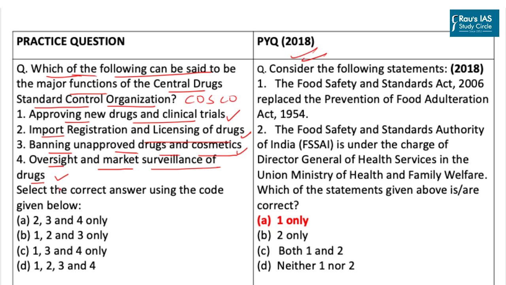Apart from this, CDSCO is also responsible for testing of new drugs, grant of test license, personal license, no objection certificates for exports, license approval of blood banks, vaccines, rDNA products and some medical devices, import registration and licensing, etc. The question further says, select the correct answer using the code given below, and the correct code for the given question will be option D, that is all the statements are correct.